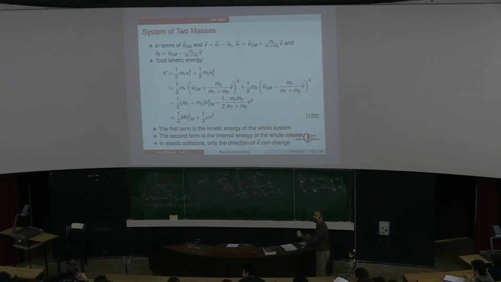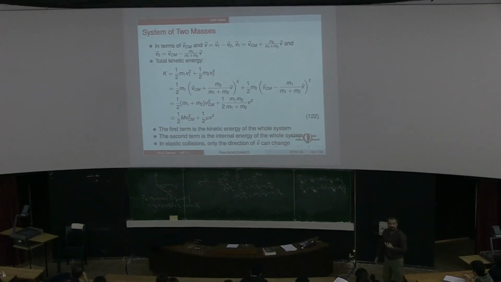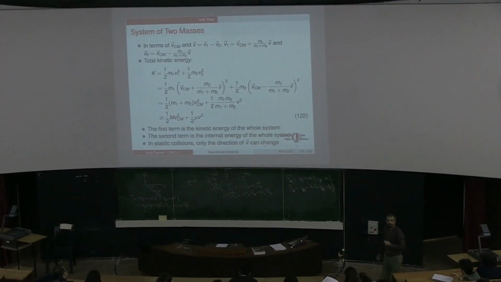So when we have two objects that are deformable, they are no longer point objects. When they collide, like the Earth and the deformable jumping me, the center of mass velocity will be constant. The kinetic energy due to the relative motion will disappear, but it only means that it will be converted into some other form of energy in my system, like the deformation energy. But the center of mass energy still will be constant. Now, this is the maximum possible energy that you can lose. This cannot change. This is the maximum amount of energy that you can lose.